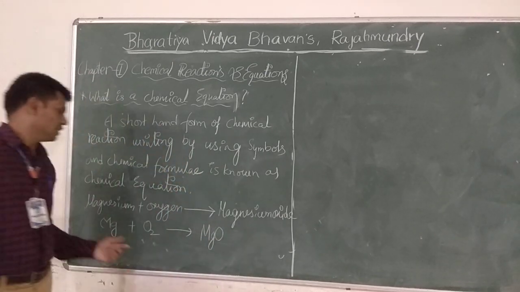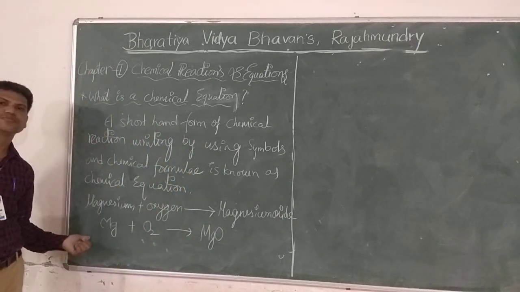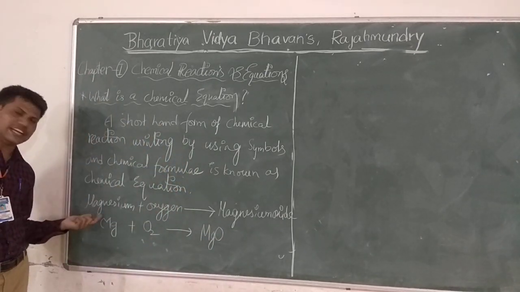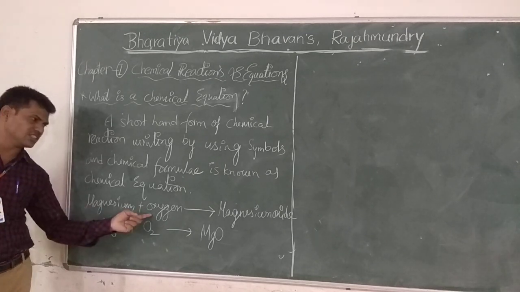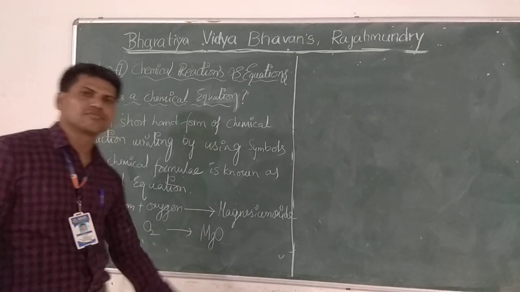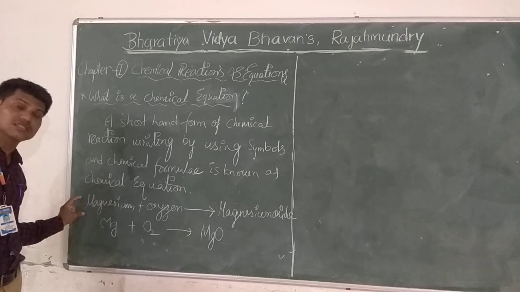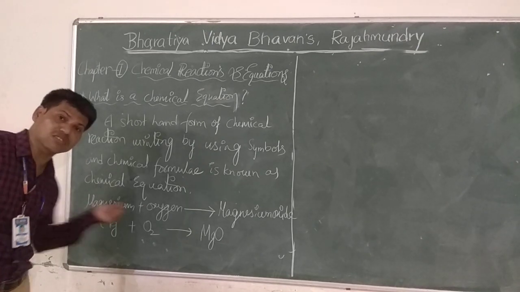This is known as a chemical equation. The general statement is magnesium reacts with oxygen to give magnesium oxide. This is the word format of the reaction.